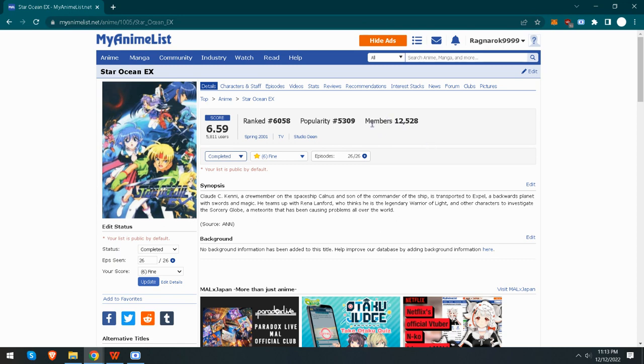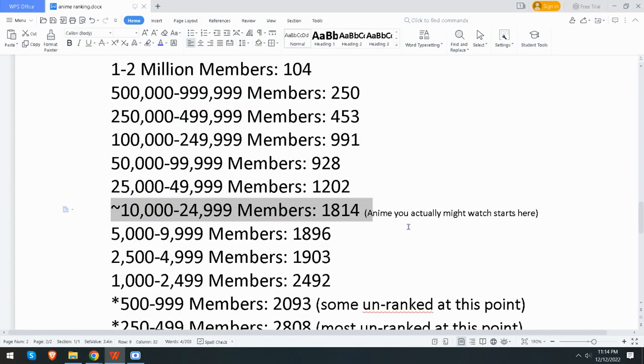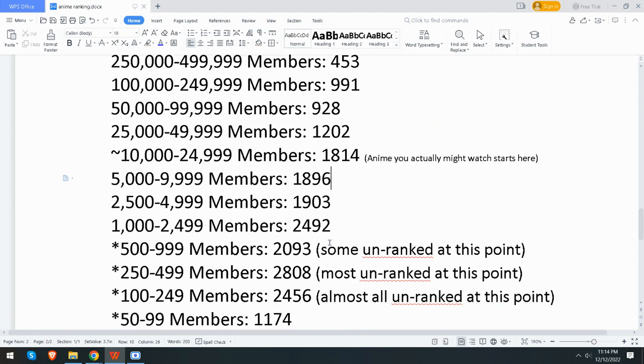And even this anime, Star Ocean EX, this popularity ranking still puts it in the top 25% of all anime entries. This anime that's rather obscure, this is the top 25%. So that just shows you that 75% of all the entries in MyAnimeList, stuff you will have a hard time finding online, it's really obscure stuff. So I just think this is a really good example of that bottom tier anime you might actually still watch. So yeah. Anything below it, probably stuff you've never heard of.